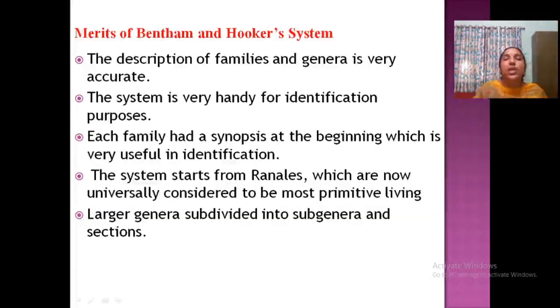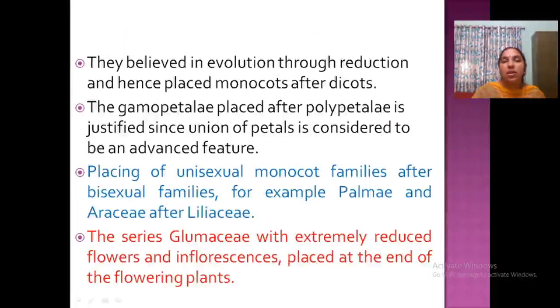Now pass on to the merits of Bentham and Hooker system. So description of families and genera is very accurate, very handy and very easy for identification. Each family begins with a key useful in identification, with a short description. System starts with the Ranales, that is the primitive one. Large genera are subdivided into subgenera and sections. So evolution is through reduction.